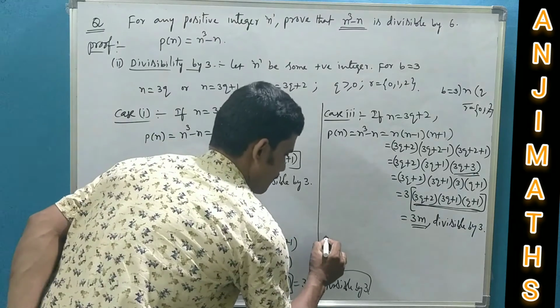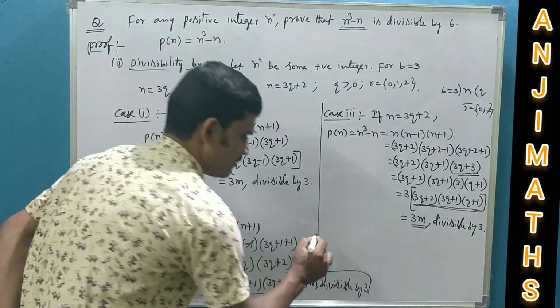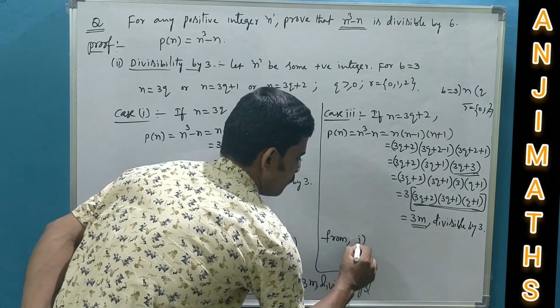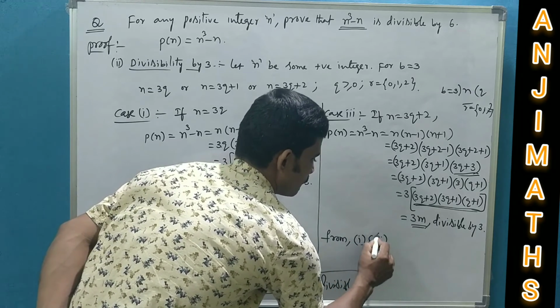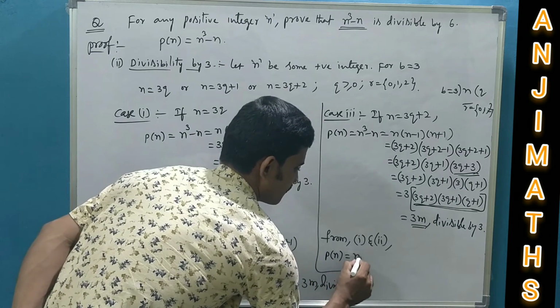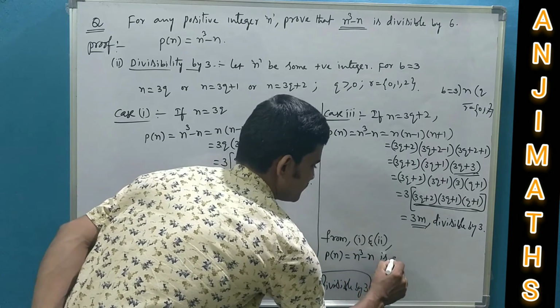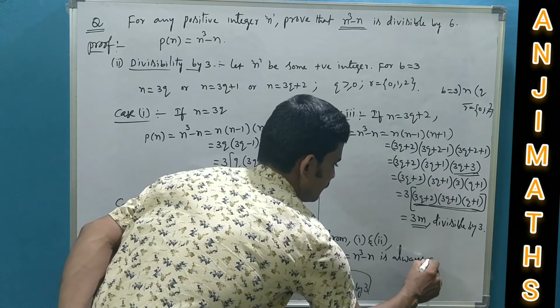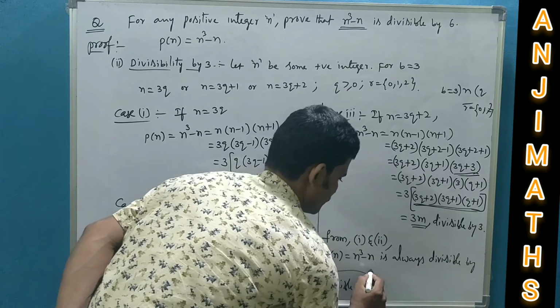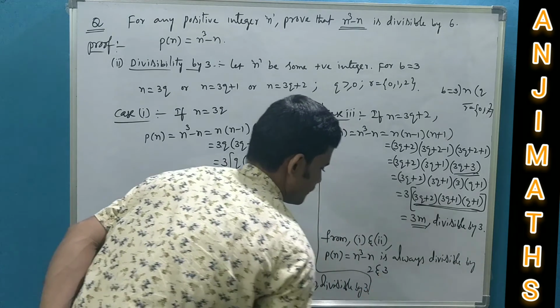So from 1 and 2, what you can conclude here is that the polynomial n cubed minus n is always divisible by 2 and 3.